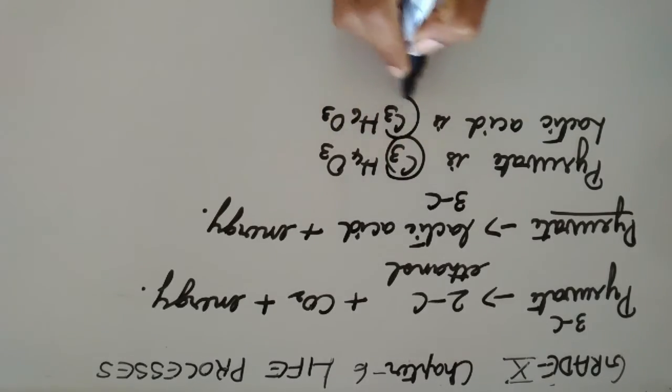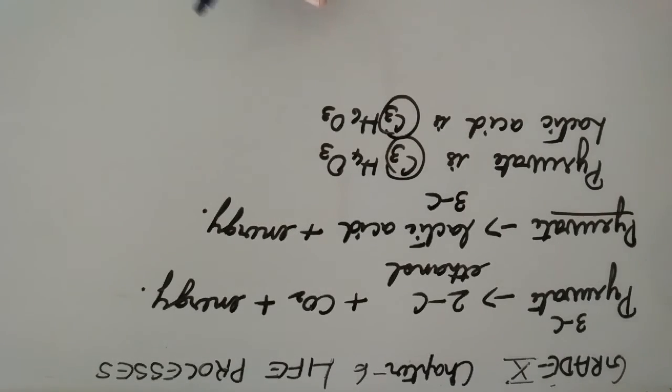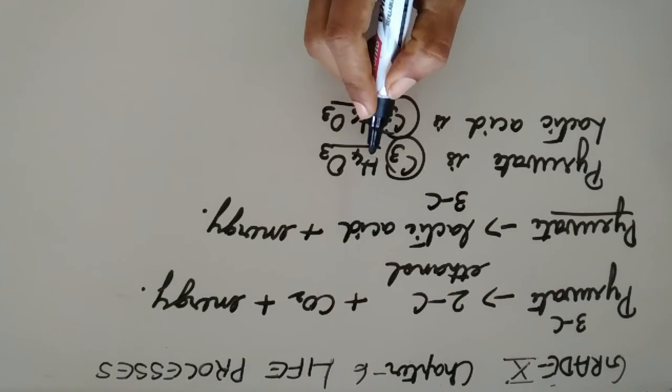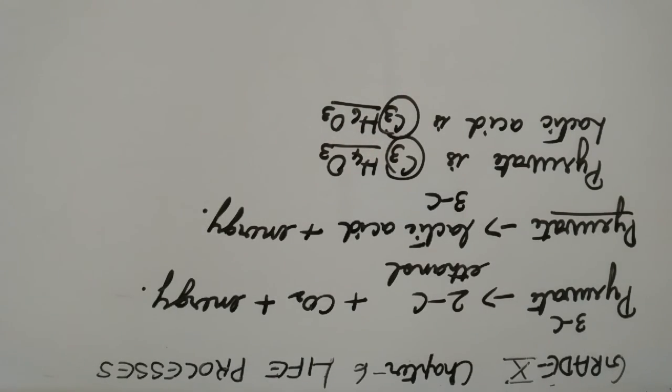So both are 3-carbon molecules themselves. Did you understand, students? Yes, but there is a difference in the molecules of hydrogen and oxygen.